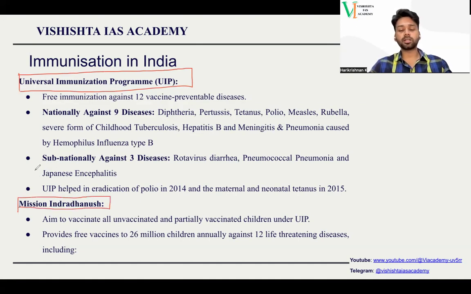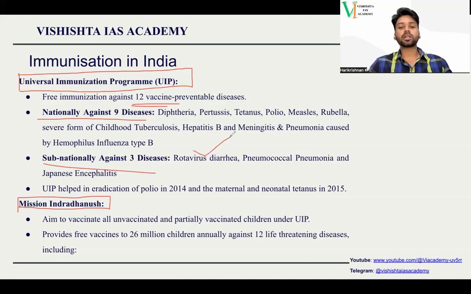Very simple, just basic data you need to remember. Free immunization will be provided against 12 vaccine preventable diseases. So what are these 12 diseases? Sadly, it is very factual, but you need to remember because for the prelims examination, it is important. 9 national diseases are there, diseases which are present all over the country, and 3 sub-national diseases. The 3 sub-national diseases are very easy to remember, so let's go with that first.